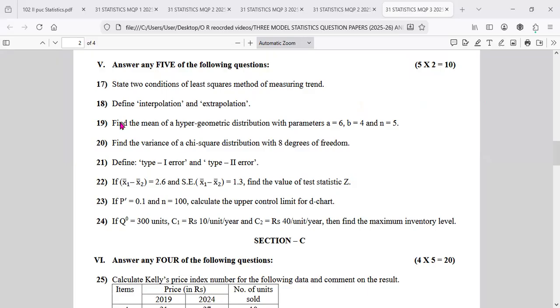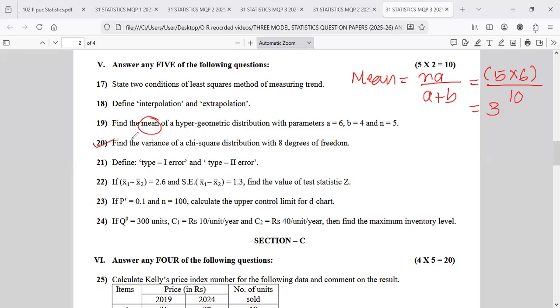Next one, they asked the mean. Look at the property, you should know, very simple. Mean is equal to NA divided by A plus B. N is equal to 5, A is equal to 6, A plus B is 10. So 5 into 6, 30. 30 divided by 10, that is equal to 3. Yes, that is equal to 3.